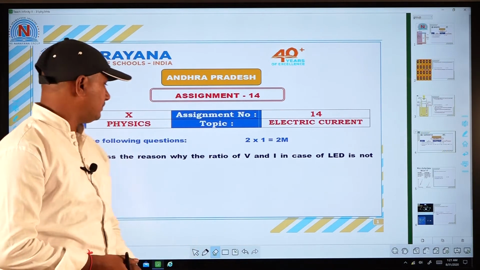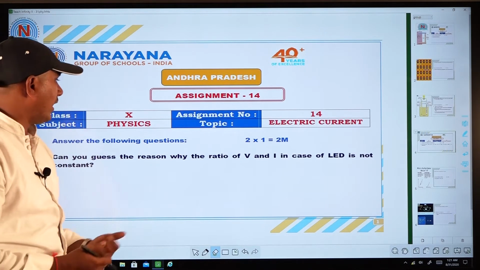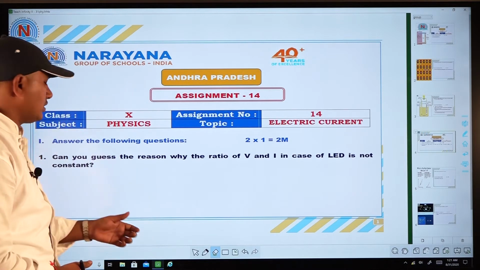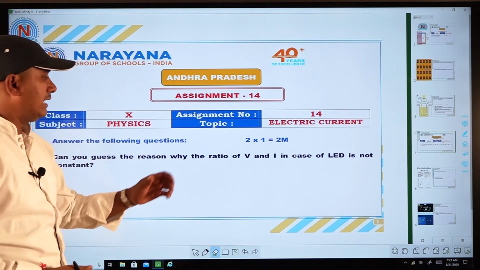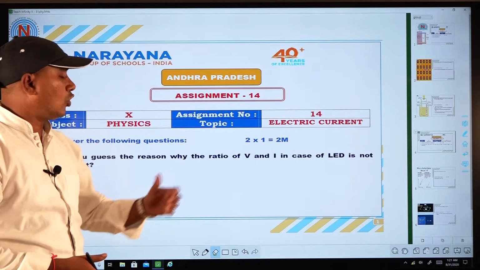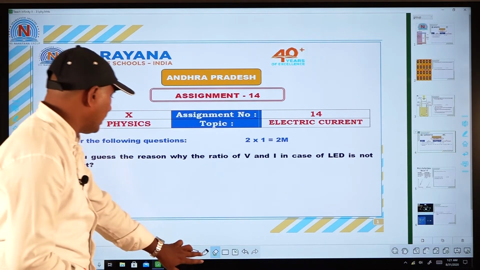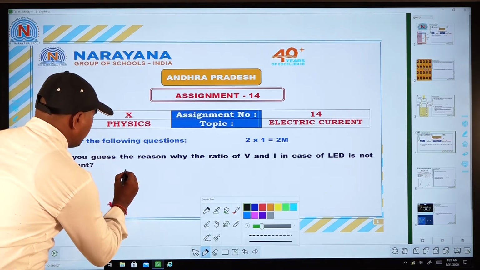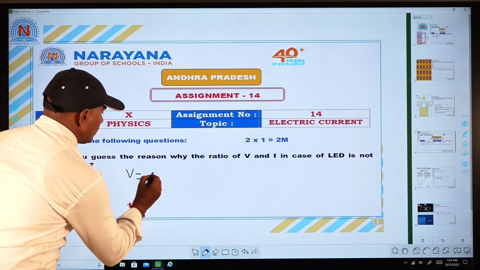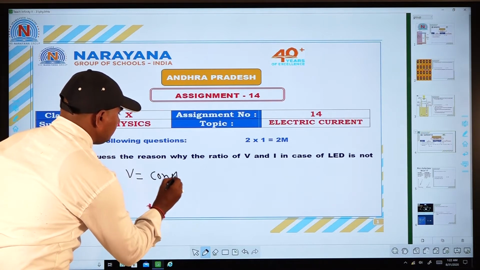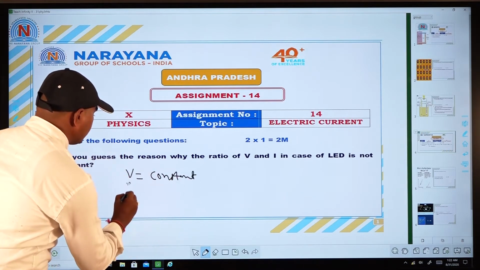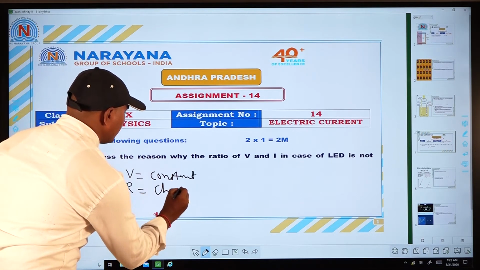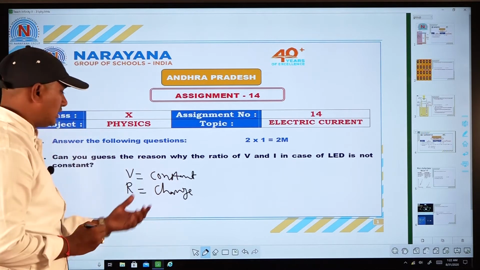See the question here. Can you guess the reason why the ratio of V and I in case of LED is not constant? You know very well, LED bulb is one of the non-ohmic materials. Means that in an LED bulb, the potential difference V value is constant, but the resistance of the LED bulb gradually changes. Means the resistance is not constant.